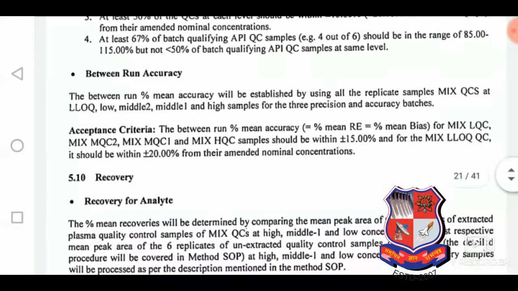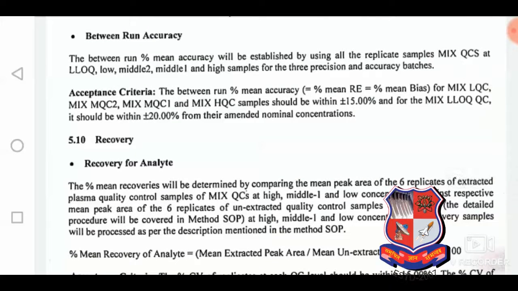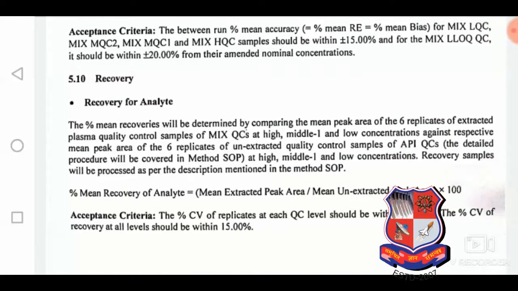The between run percentage mean accuracy will be established by using all the replicate samples of QCs at LLOQ, low, middle one, middle two, and high samples for three precision and accuracy batches. Acceptance criteria: the between run percentage mean accuracy, for all QCs except LLOQ, should be within plus or minus 15%, and for LLOQ plus or minus 20%. Recovery.